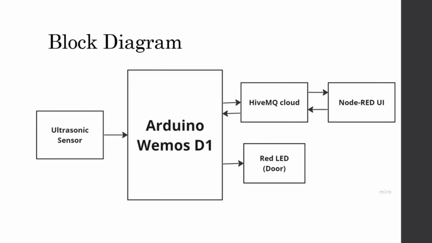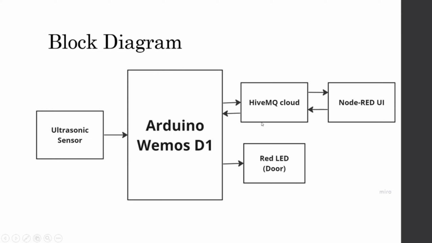I'm going to present the block diagram for our project. Our project has one input and two outputs. The input is the ultrasonic sensor, and the outputs are the Node-RED UI and the LED that indicates the door. The microcontroller we use is the Arduino Wemos D1, which is an Arduino-based Wi-Fi board that can take the input from the ultrasonic sensor and send the data to the cloud.